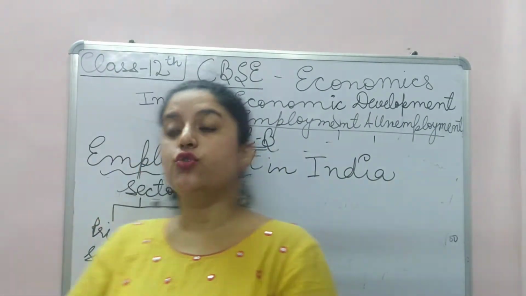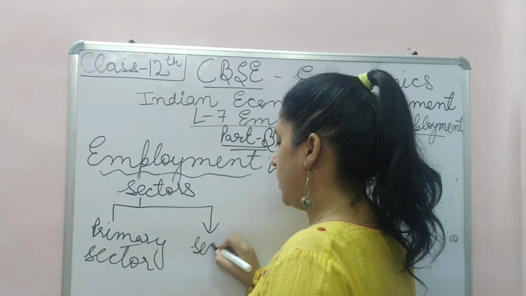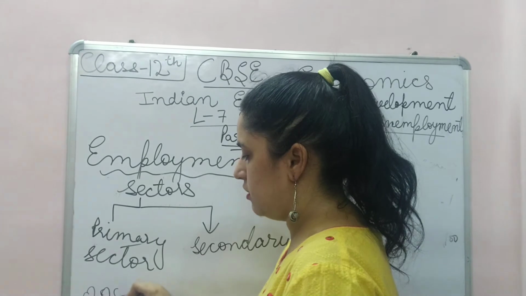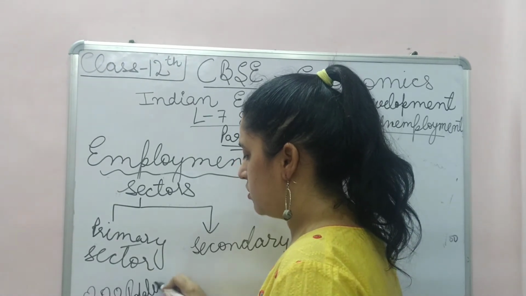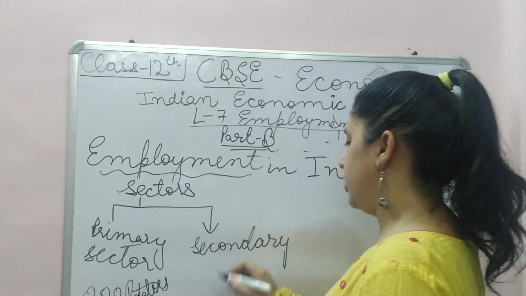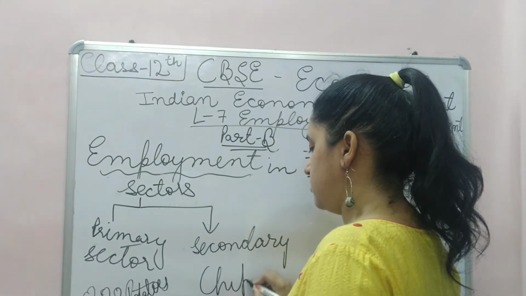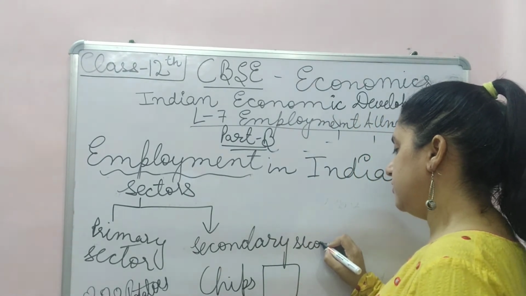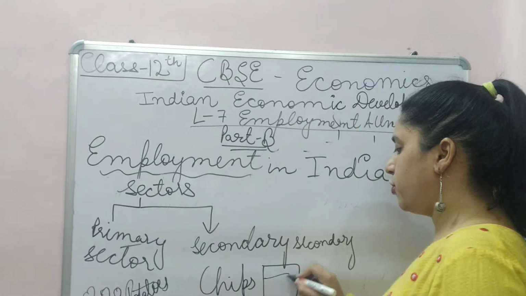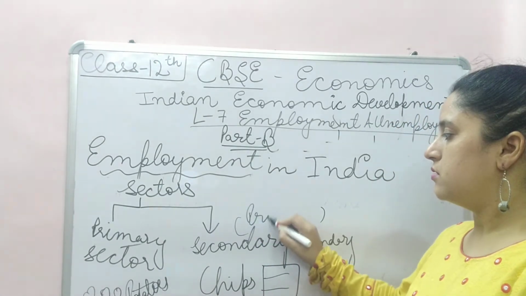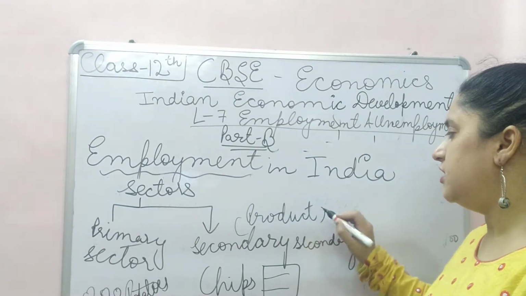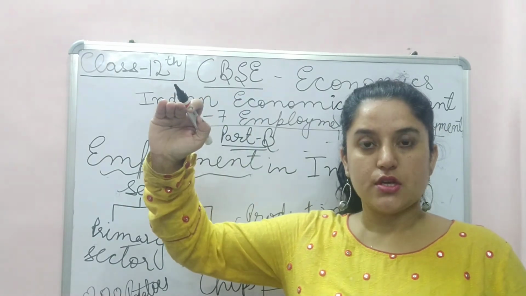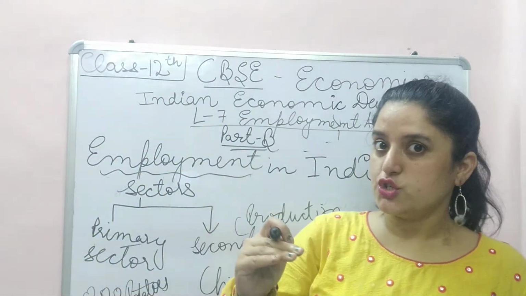Now that raw material goes to the factory. Suppose potatoes are produced here. The farmer sells the potatoes to the factories to make chips. That is the secondary sector, where factories are there and production happens. Any kind of production will be in the secondary sector. Primary, raw material is made. Secondary, production happens by converting the raw material to the finished good.